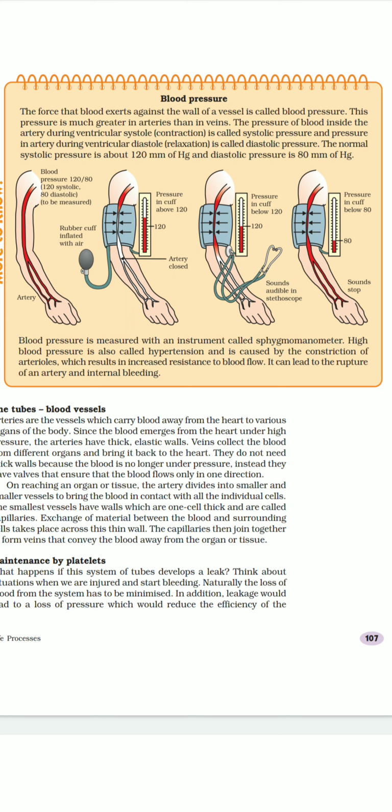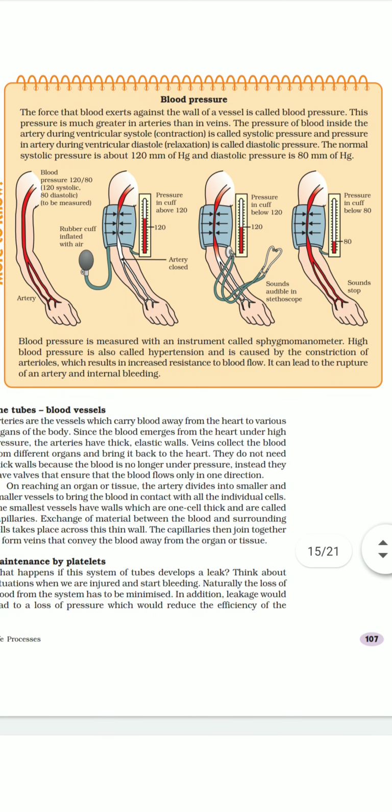And this pressure is much greater in arteries than in veins. I told you that in arteries blood flows at a greater pressure than in veins. Now you know children, there is a cardiac cycle in which blood flows, and in this particular cycle things go in a very coordinated manner: the auricles, the atria, contract and then relax together, then the ventricles contract and then relax together.